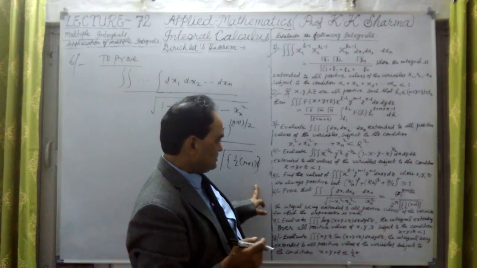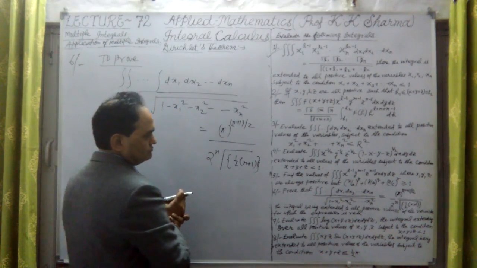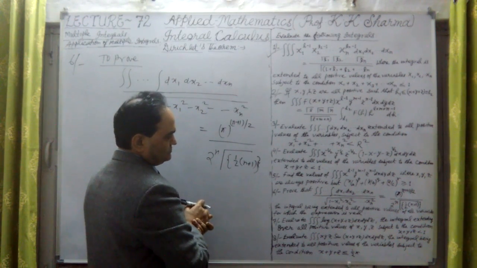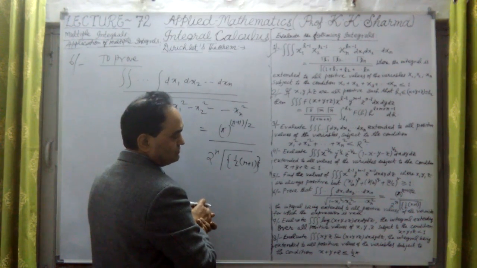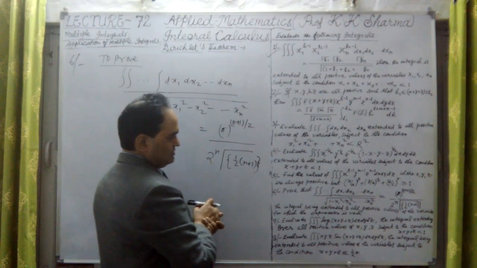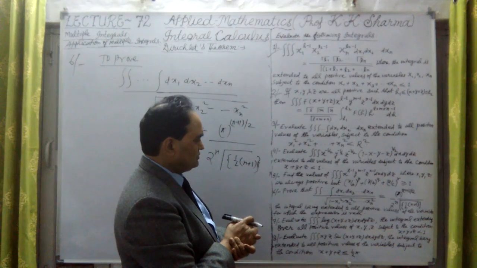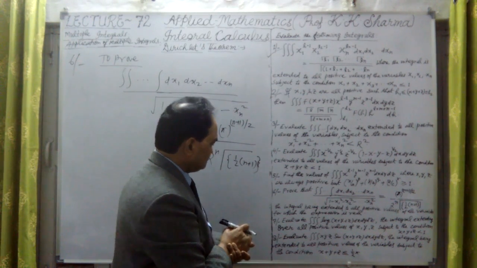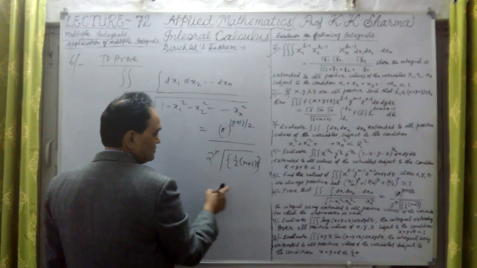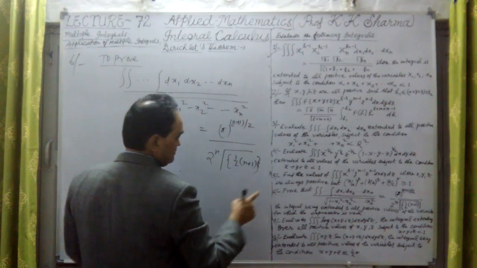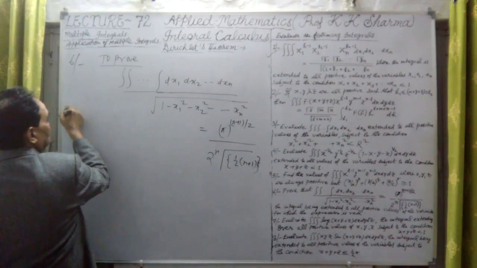Let me take it separately. So if I take this value x1 square plus x2 square plus up to xn square less than or equal to h, and dx1 dx2 dxn, that will give us some value. So here this number will be a real number, given that the function will be real.